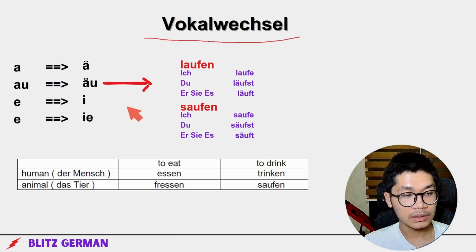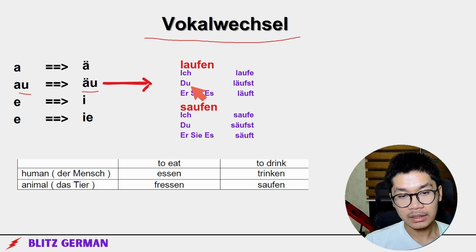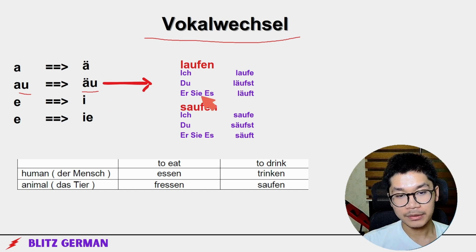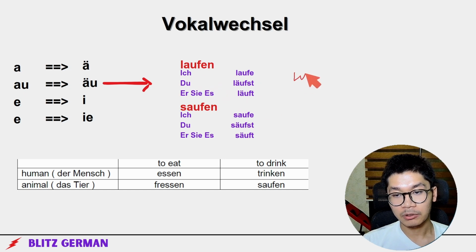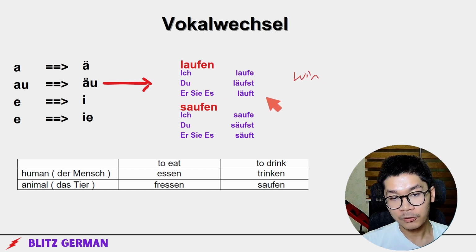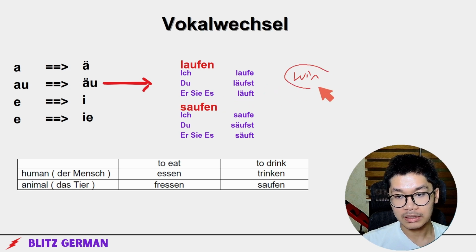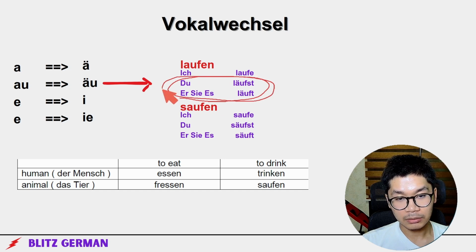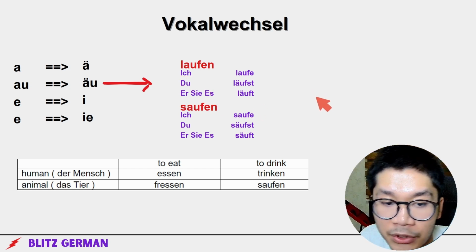Next we've got Vokalwechsel, au to äu. So laufen to läufst. Ich laufe, du läufst, er/sie/es läuft. Laufen means to run. Here, almost all the Vokalwechsel only changes in du and er/sie/es. So the next ones are wir laufen, ihr lauft, not läuft but lauft, sie laufen. The rest is unnecessary for me to write since it's the same, and the only one that changes is du and er/sie/es. So that's why wir, ihr and sie isn't written.